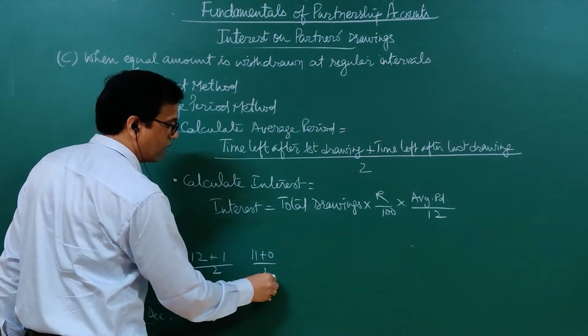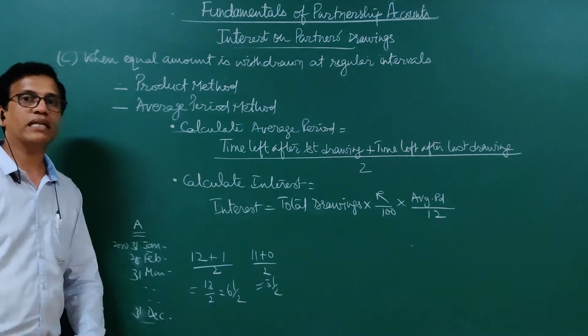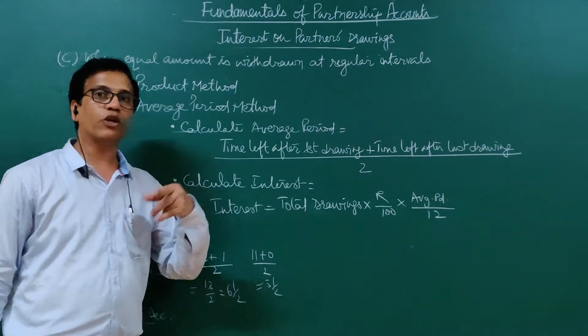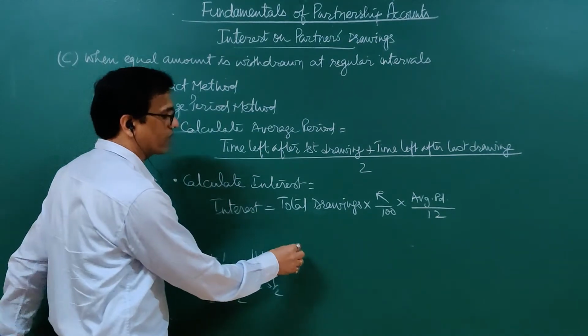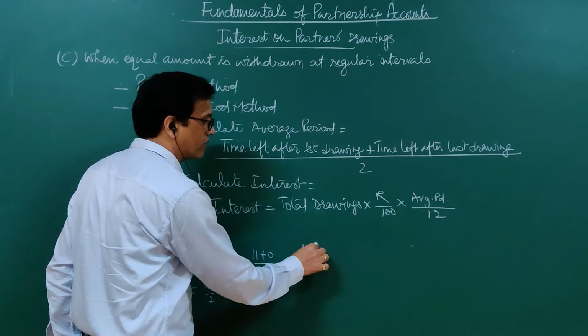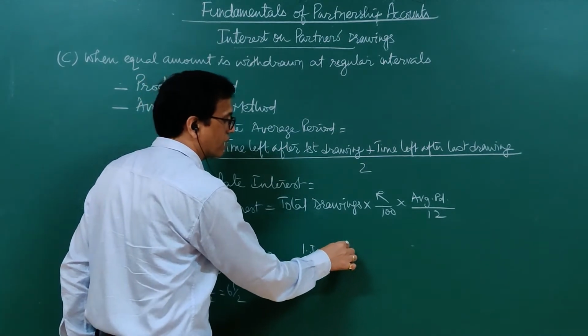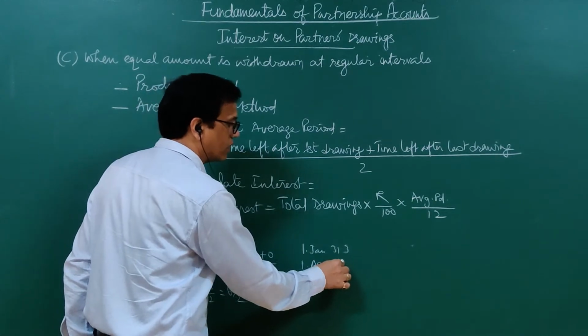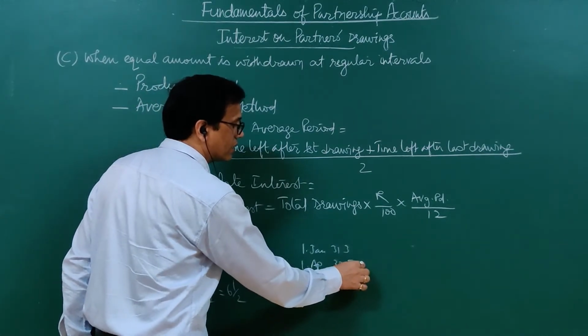So 5.5 months. Likewise, he can withdraw money quarterly, in the beginning of every quarter. There are 4 quarters in a year. Say 1st January the year starts, and 1st January to 31st March will be the first quarter. 1st April to 30 June the second quarter.